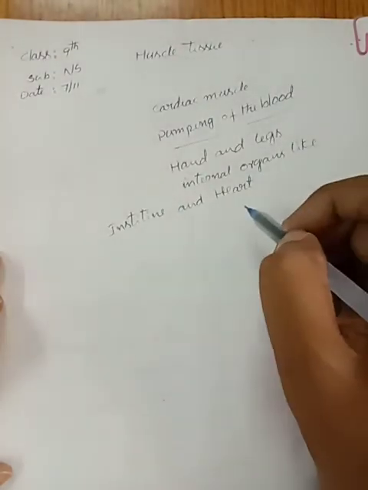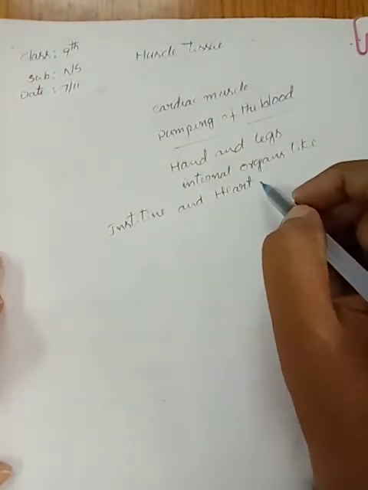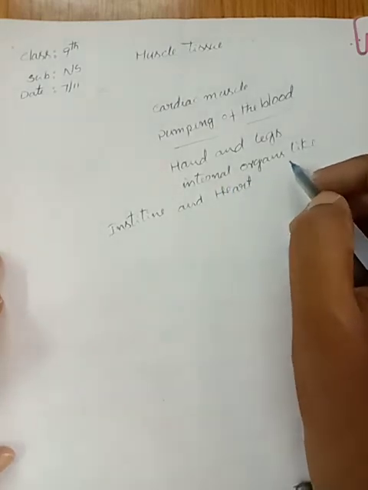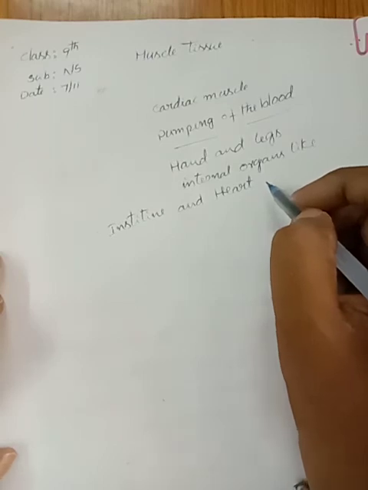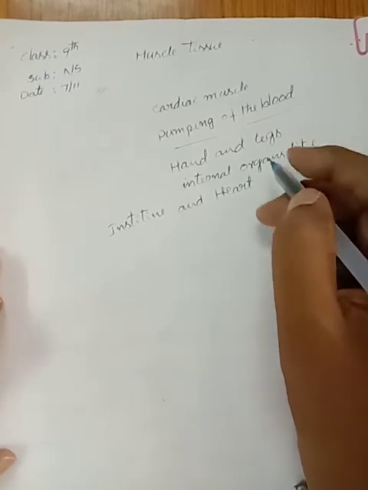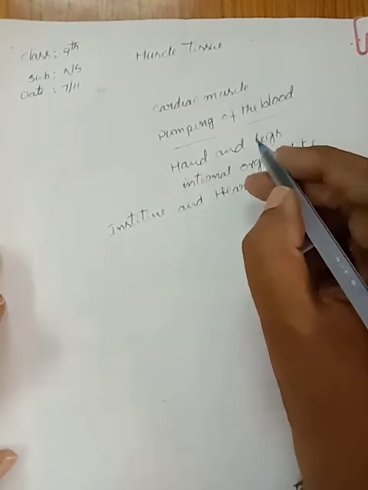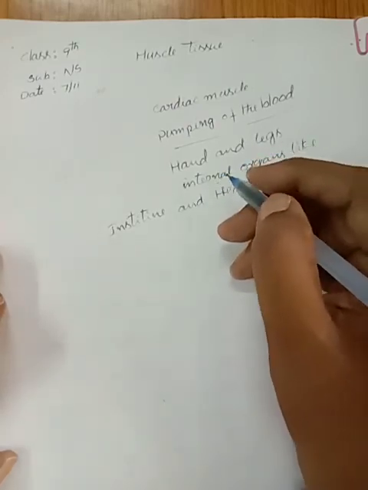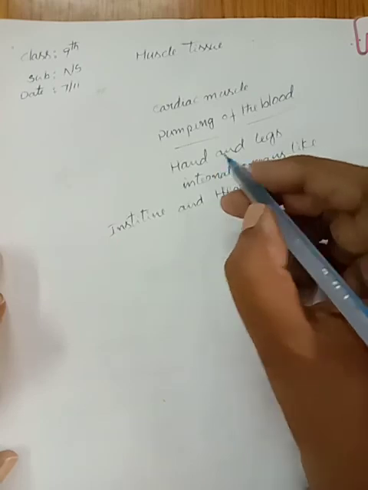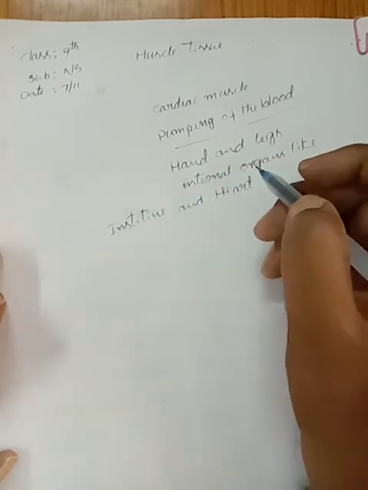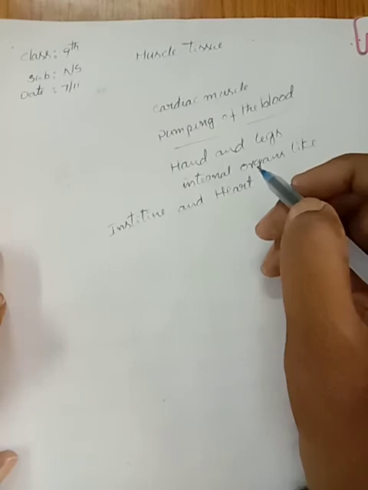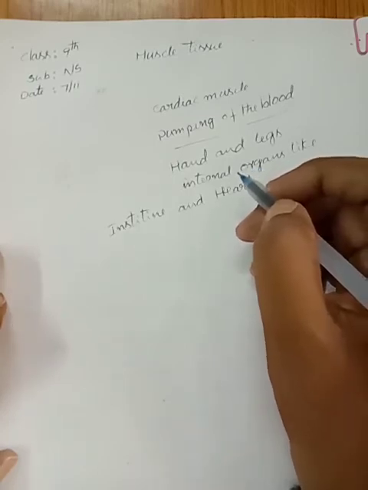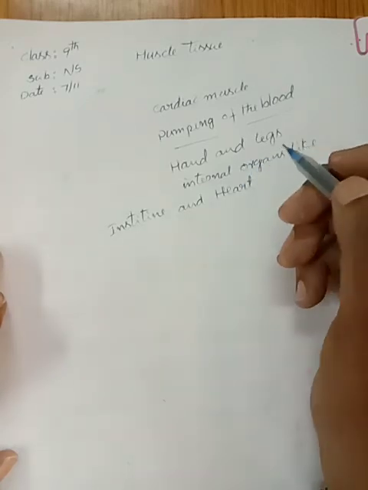What is the importance of muscle in internal organs like intestine and heart? These muscles help in increasing or decreasing the diameter of the intestine and blood vessel, and thus the food and blood flows in the intestine and blood vessels.